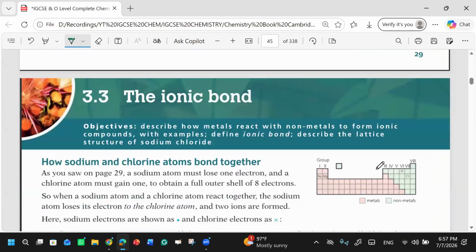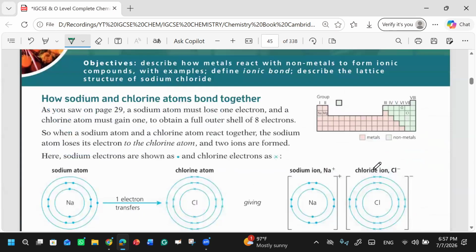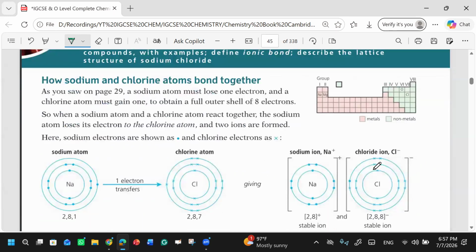Clear? Okay. The next is about the ionic compounds, ionic bonds, how ionic bonds are formed. This is quite simple. We have discussed it. Now we can discuss it in more detail. We have done this example so many times before: the sodium atom is from group 1, so it will lose one electron, right? And the chlorine atom will gain one electron.